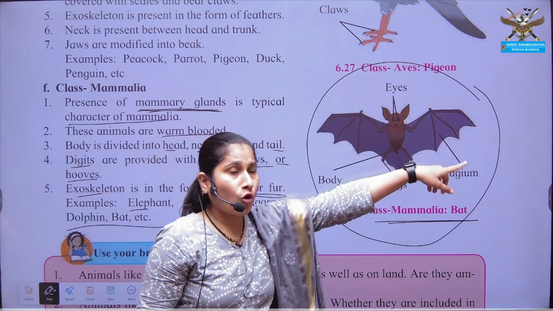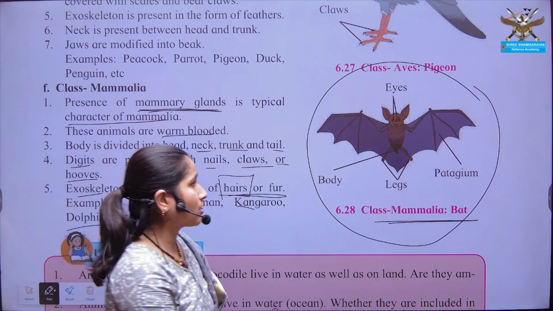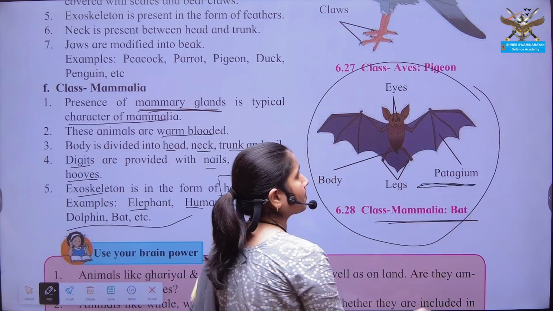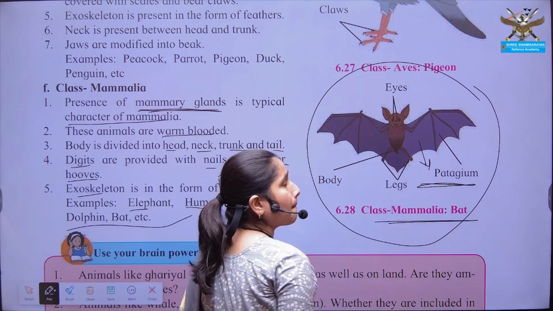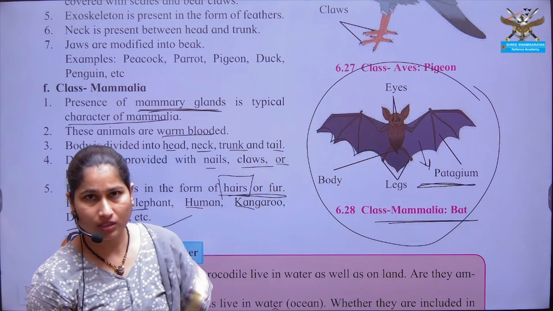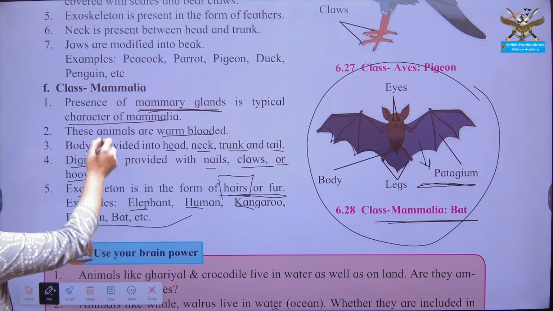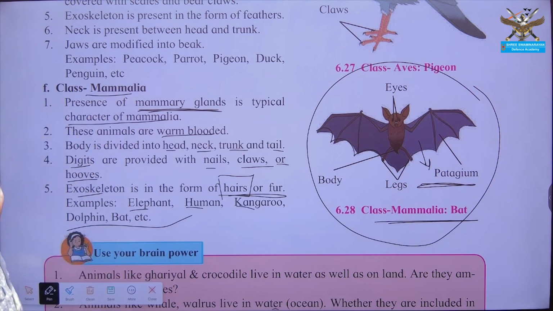Their forelimbs are modified into a web-like membranous structure known as the patagium, which covers all its limbs. But it gives birth to its young ones. That is one more peculiar character of mammals: the presence of mammary glands and giving birth to young ones. They do not lay eggs.